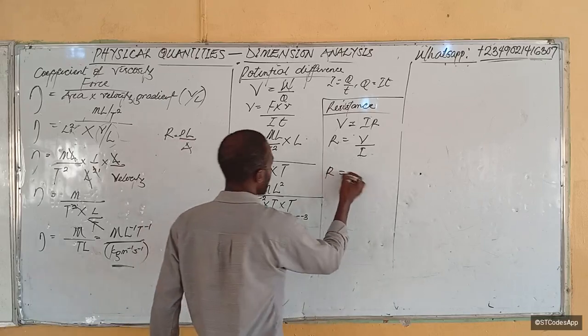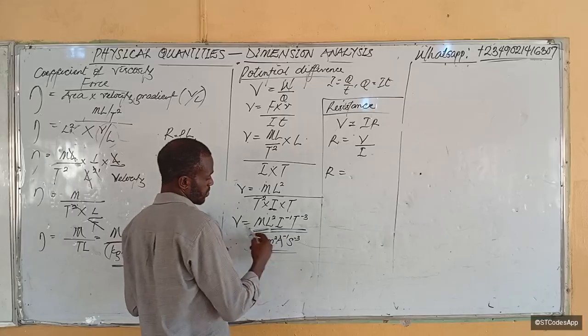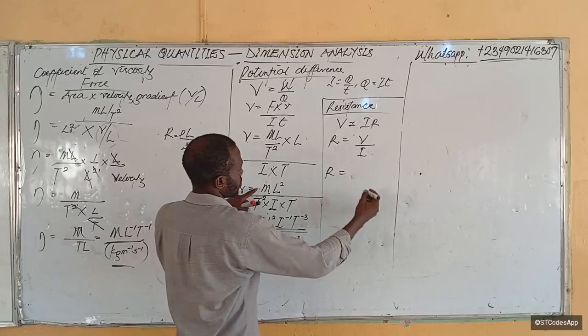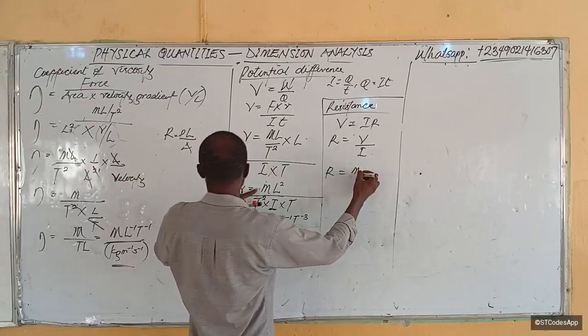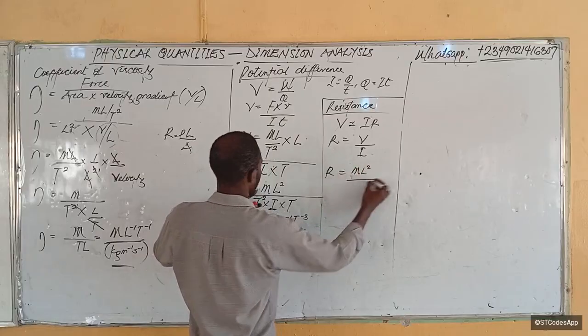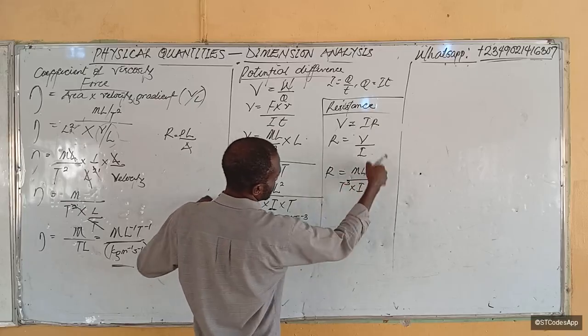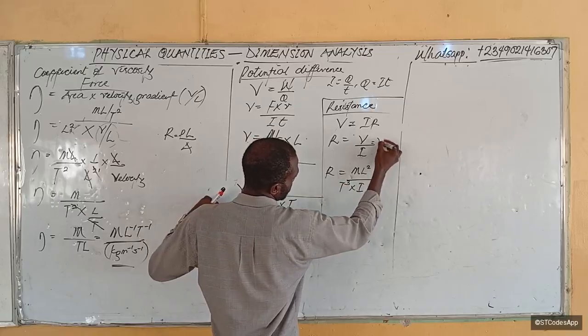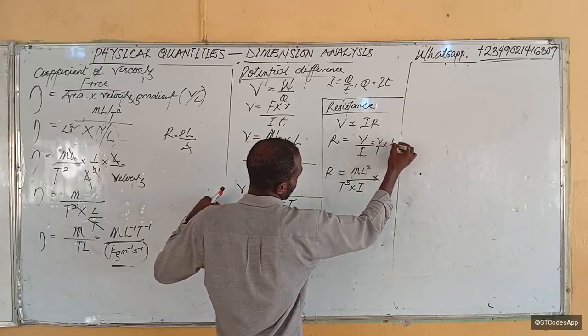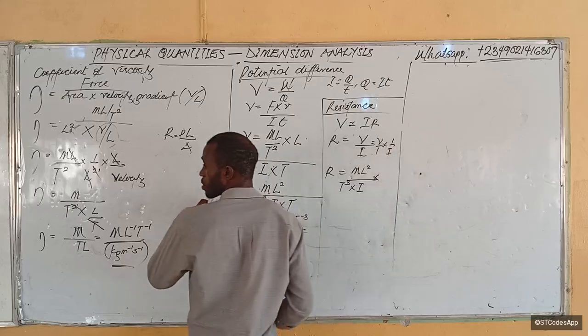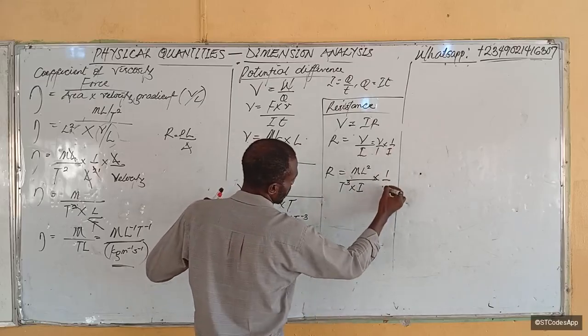So from here, I already have voltage to be this. My voltage gave me m L squared over T cubed times I. This means V over 1 times 1 over current, right? So this times 1 over current.